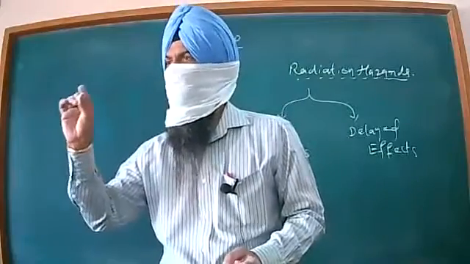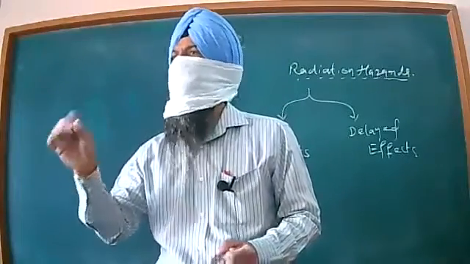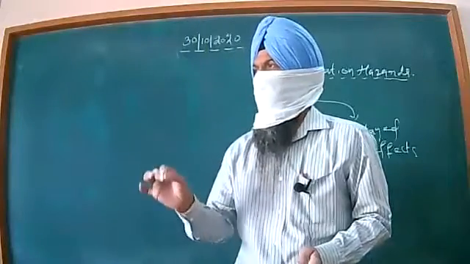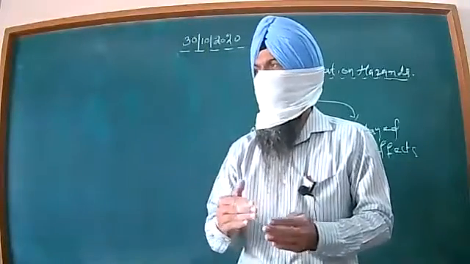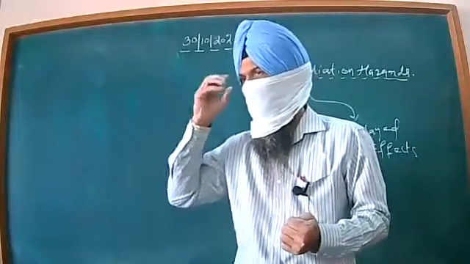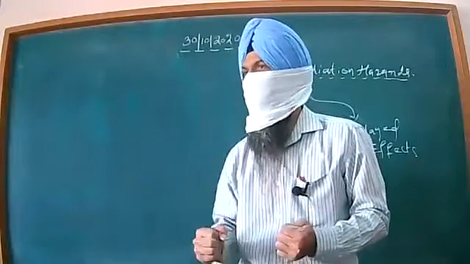If the dose of radiation he or she receives is a bit more, then that person may feel symptoms like headache, loss of sight, vomiting, etc.